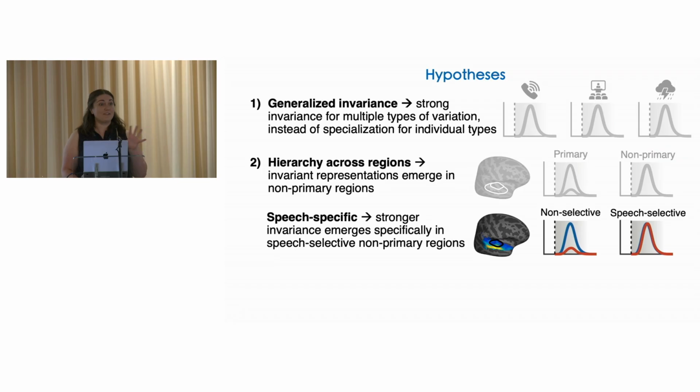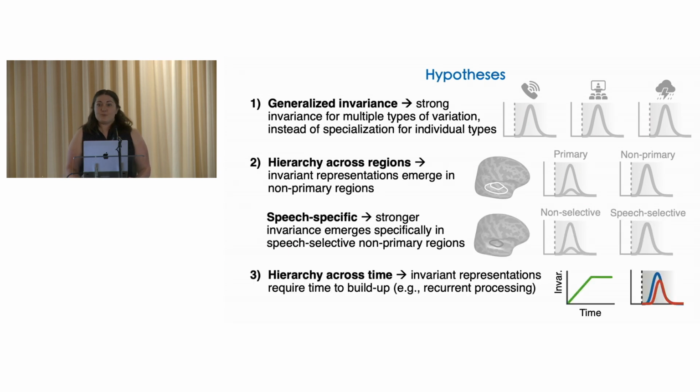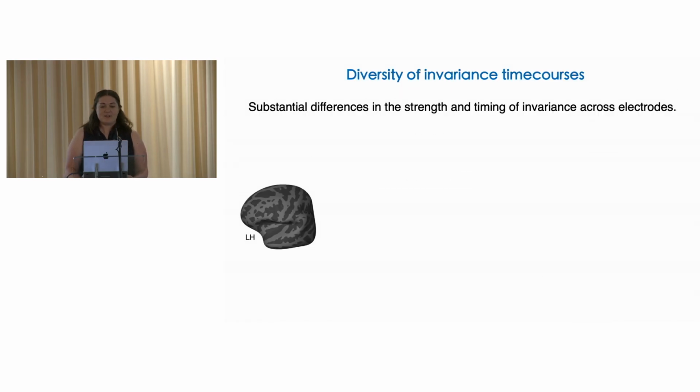And an intriguing variant of this hypothesis is that invariant speech representations might emerge only in non-primary areas that are speech selective. And third, we tested for the existence of hierarchical temporal computations, which would manifest as an increase in invariance over time, such that the IC starts out below the CC and then reaches the CC at some point after word onset. So we computed these measures, our IC and CC, for each electrode individually, and then across electrodes